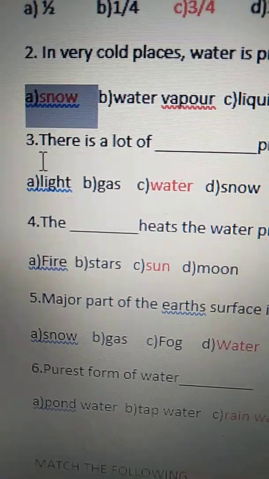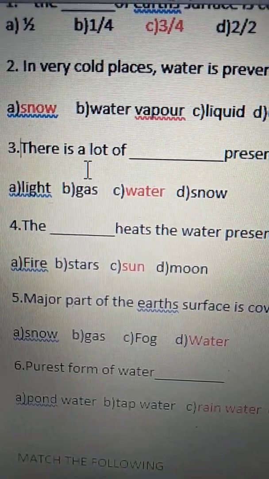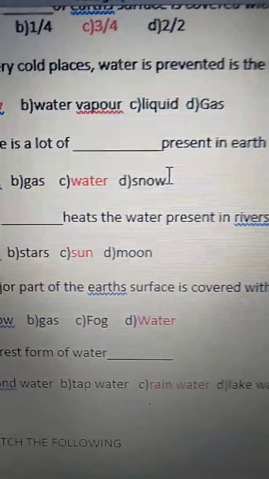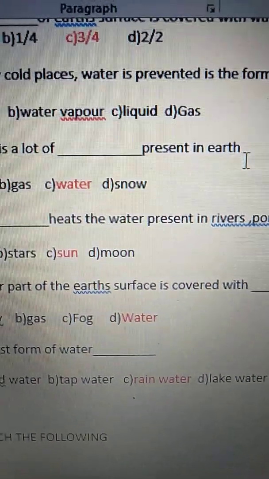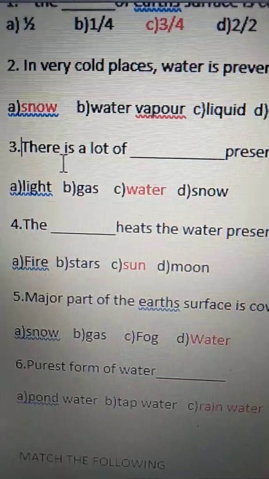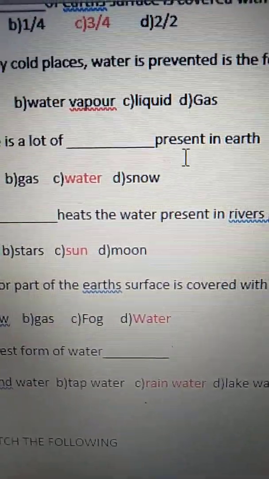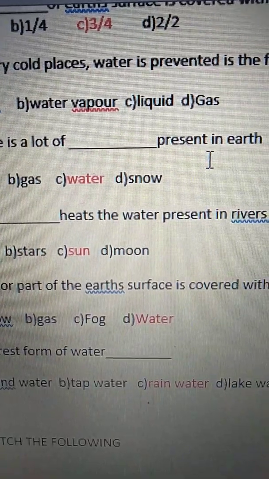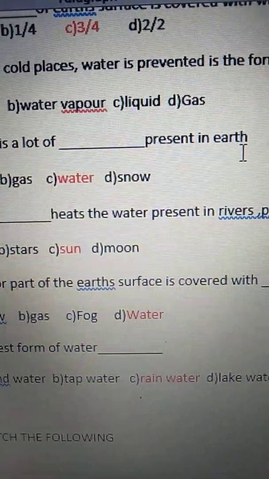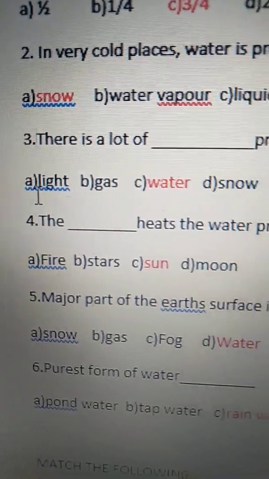See the third one. There is a lot of dash present in earth. Option A light, option B gas, option C water and option D snow.